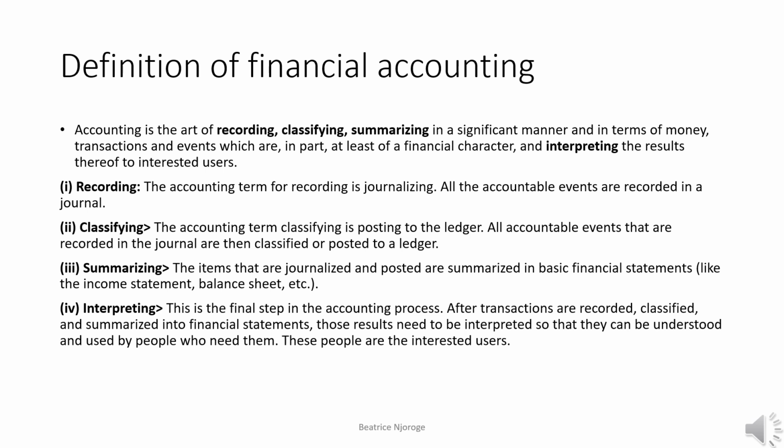Then you have the third part, which is summarizing, and the items that are classified or posted in the ledger are summarized in terms of financial statements, and we have various financial statements. One of them is the income statement, or what is called the trading profit or loss account, or the profit or loss account, or statement of comprehensive income. And we also have the balance sheet, which is also known as a statement of financial position.